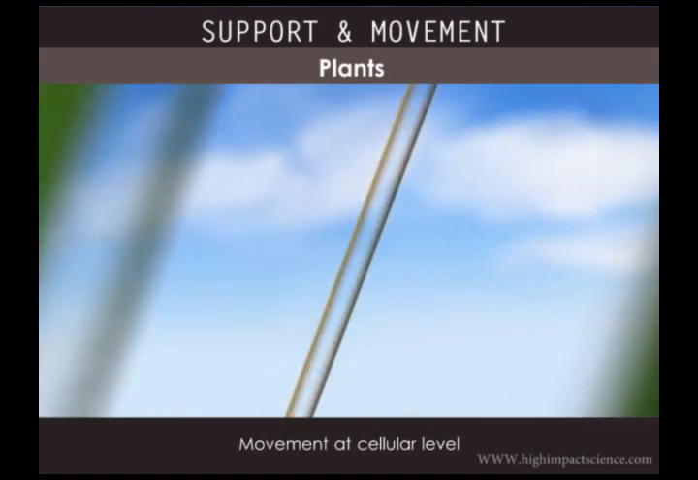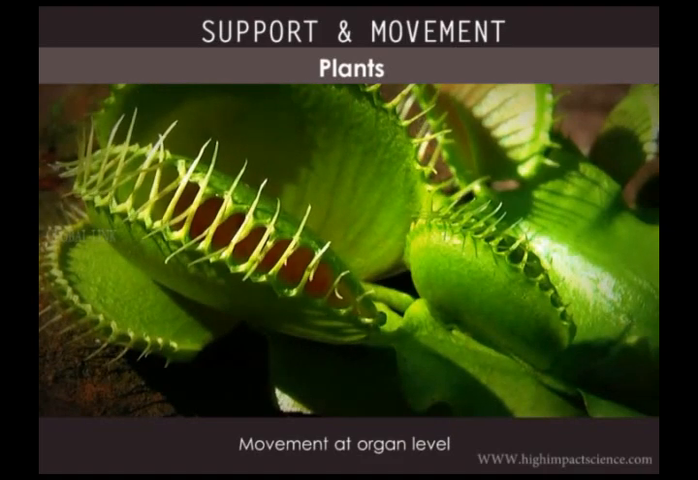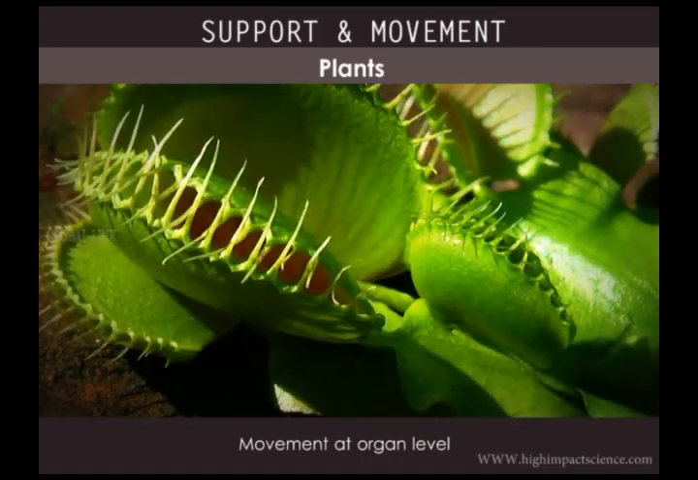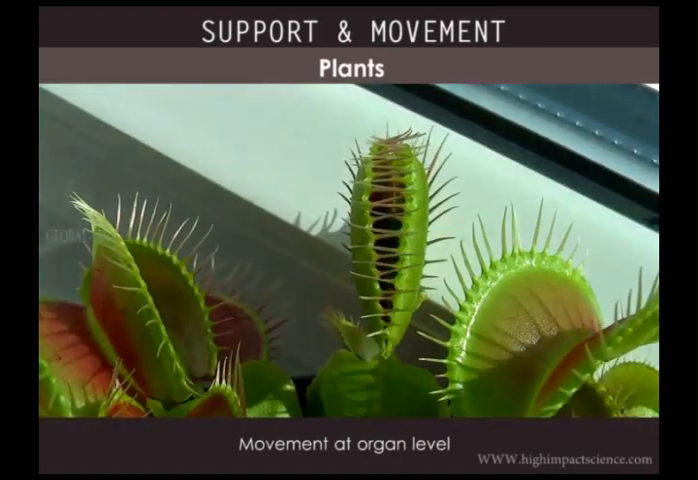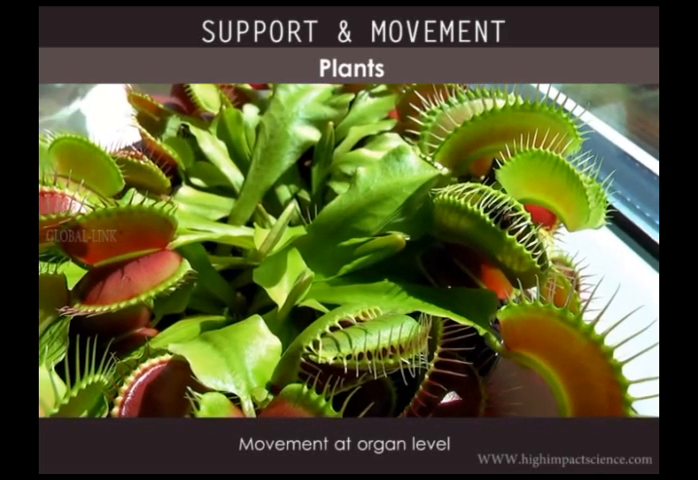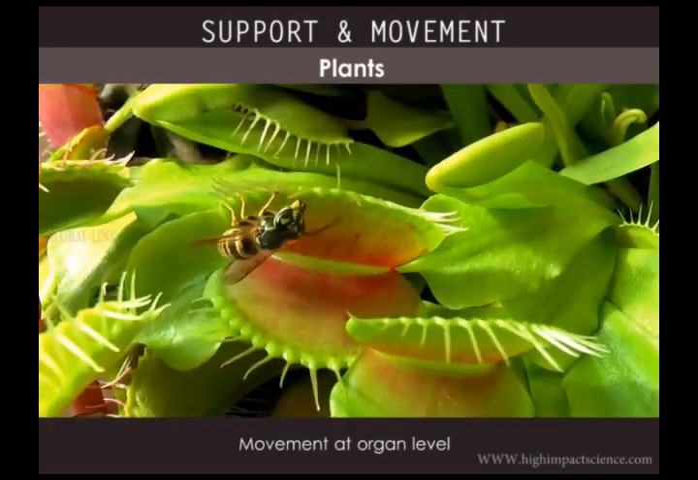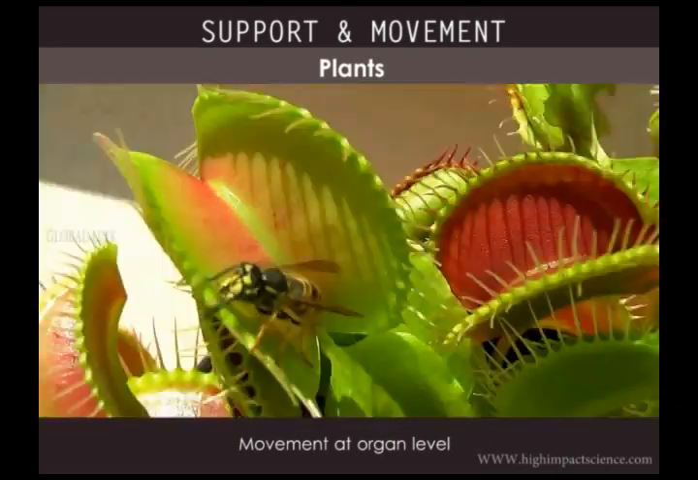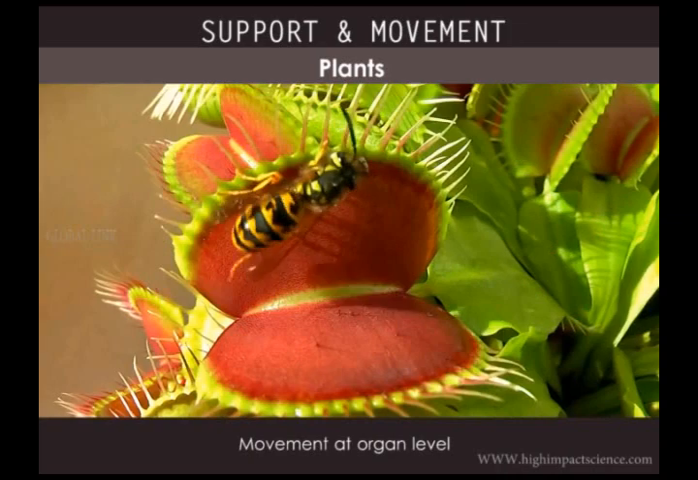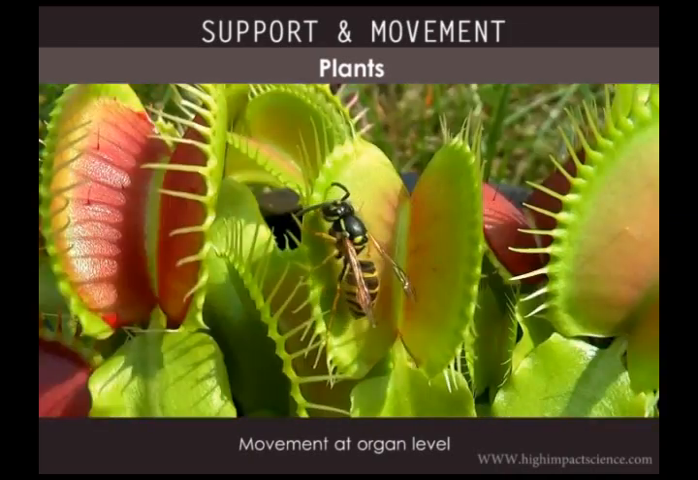Plants also exhibit movement at organ level, such as tropic and nastic movements, which enable the plant to obtain resources from the environment such as light, water, and nutrients. They also help the plants to escape or avoid harmful stimuli such as high temperature.